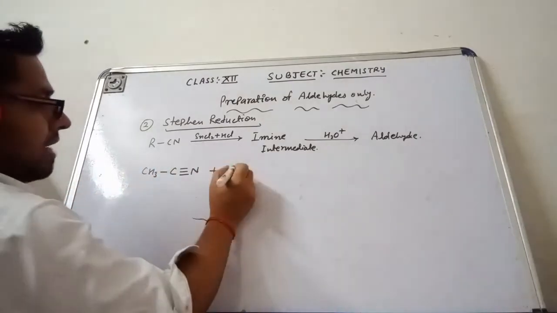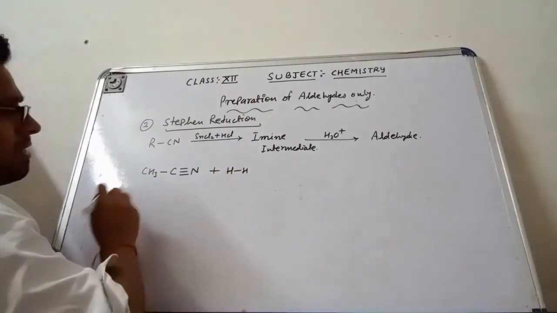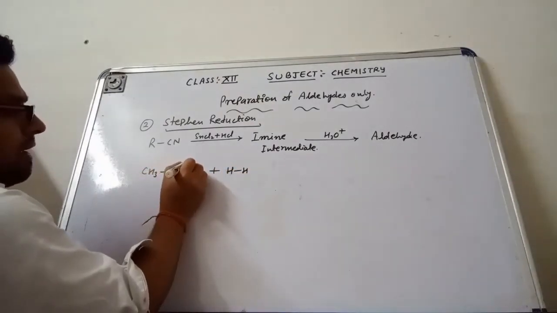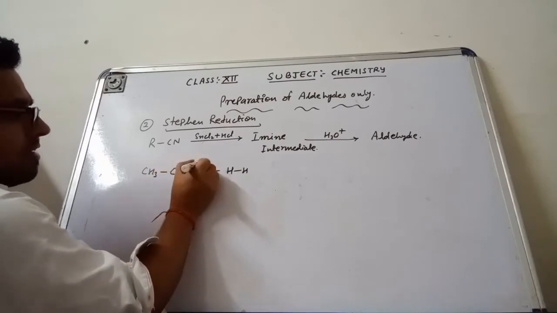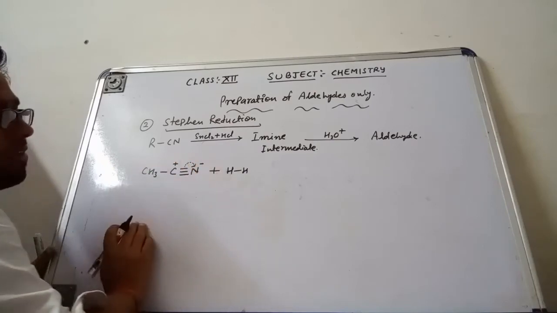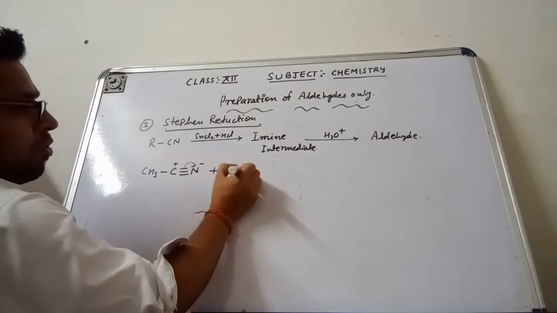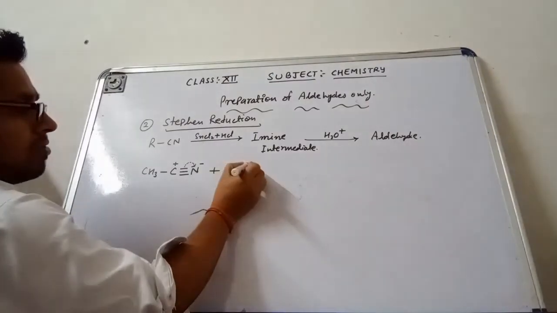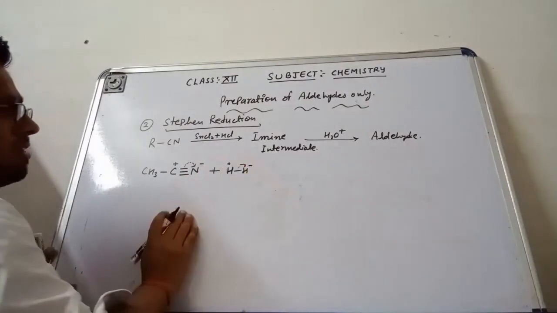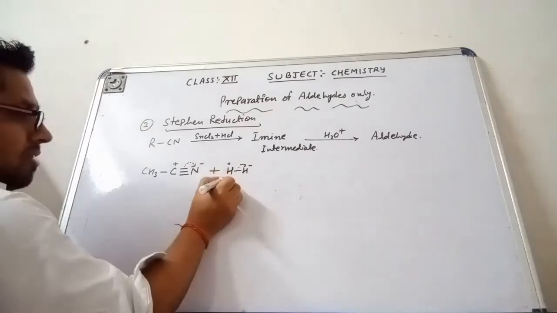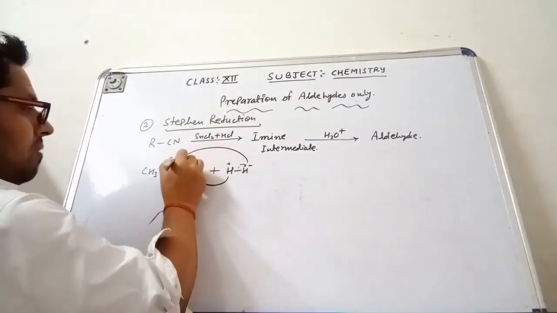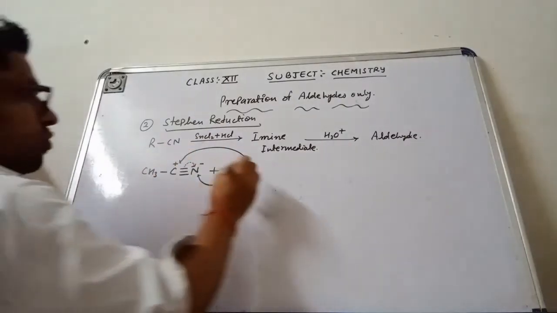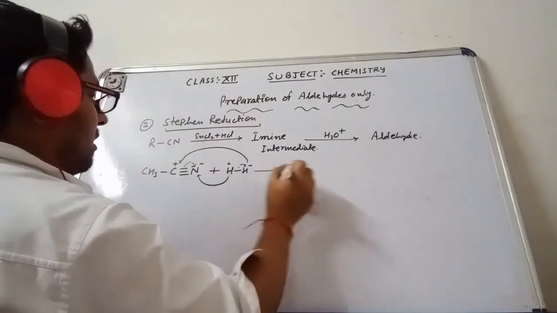I can write the H2 as H single bond H. This pi bond transfers the electron towards the nitrogen. So this is getting negatively charged and this is getting positively charged. One positively charged hydrogen will be attached with this nitrogen and the negatively charged one will be attached with this carbon. So what I am getting is the intermediate product.